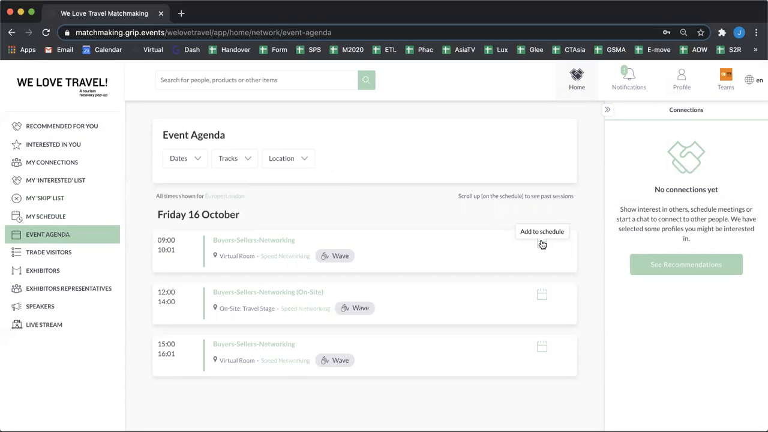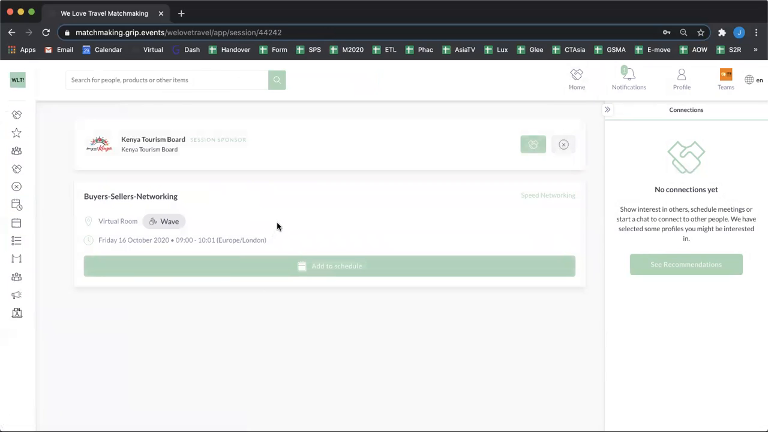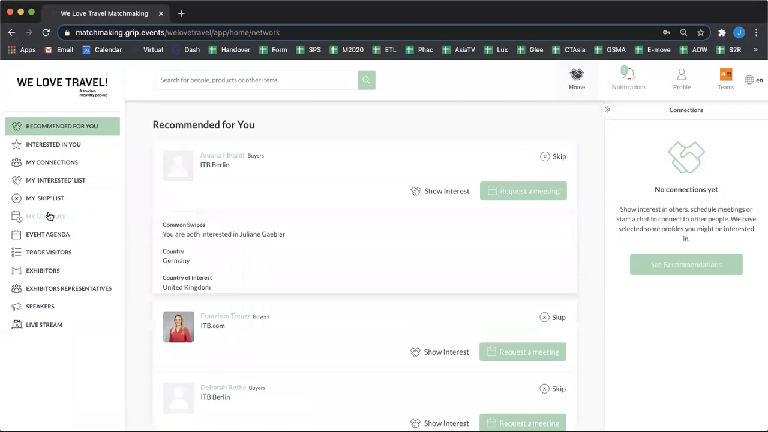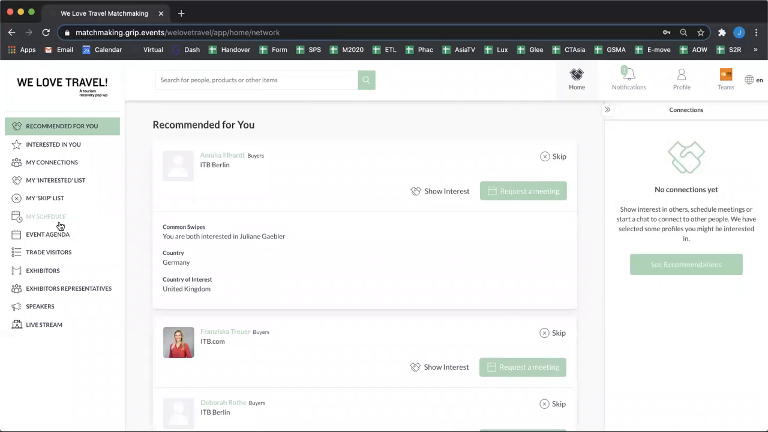Or if you would like to see more information about a particular session, you can click into that session there and you can see a little bit more information here. You can see that there is a session sponsor listed just above here that you can show interest in or skip, and you can also add to schedule at this stage. This is really important to note. Once you've done this, it will appear within your schedule section. So once you add one of those sessions, it will appear within here.